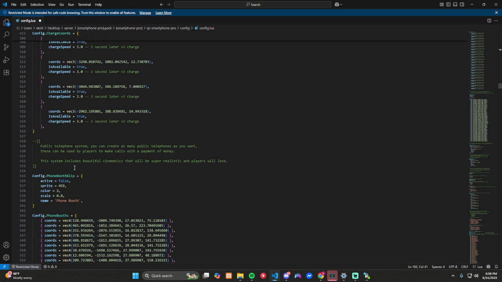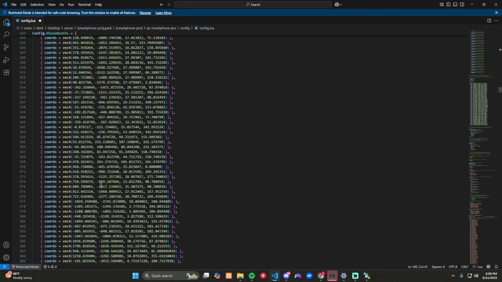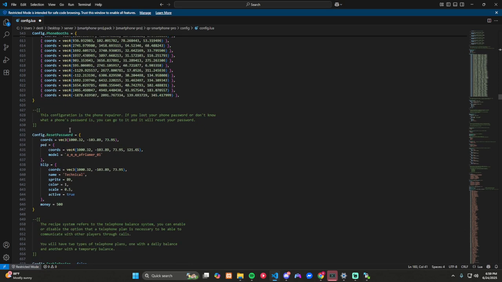Okay, this makes the phone booths work. So if you want the phone booth blips to work, you can. I don't see the point of turning the blips on, but the phone booths do work. Password reset, there's a guy there that does it. The technician shows up on the map.